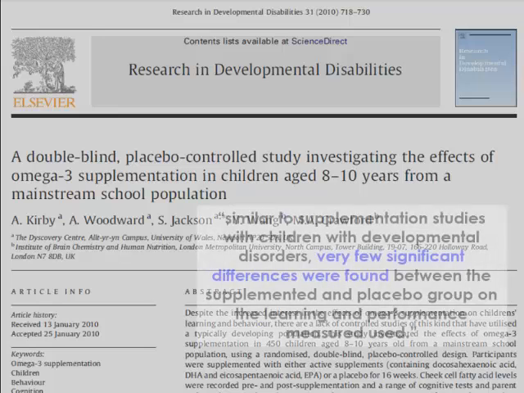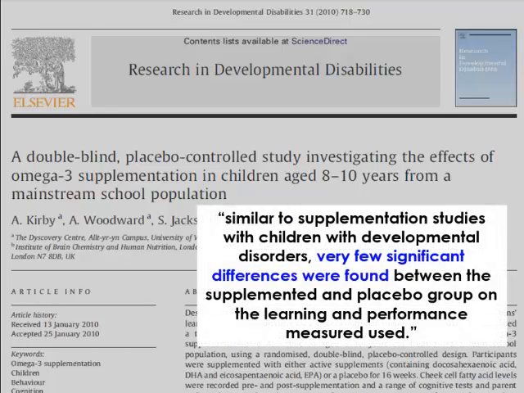Findings of this study suggest that very few significant differences were found between the supplemented and placebo group on the learning and performance measures used. There is currently no evidence that omega-3 fatty acid supplements provide a benefit for memory or concentration. Still, it's possible that the cognitive benefits of omega-3s may take longer than a few months to show up. So, further research is needed to investigate the longer-term effects of omega-3 supplementation.